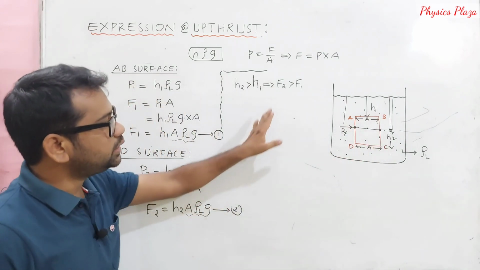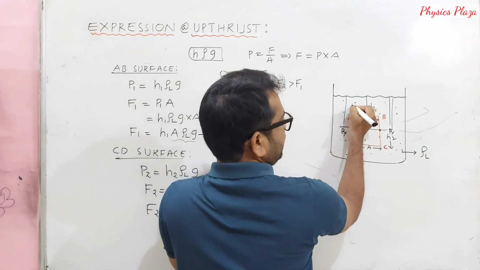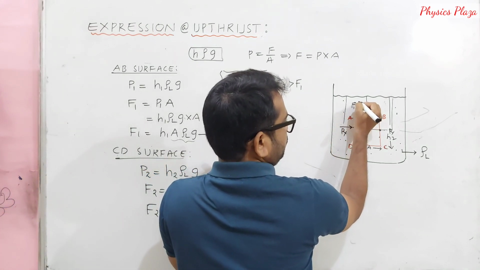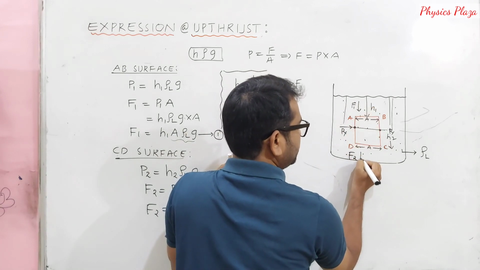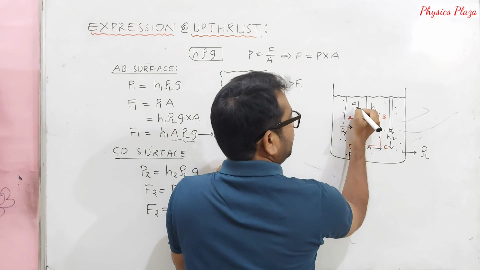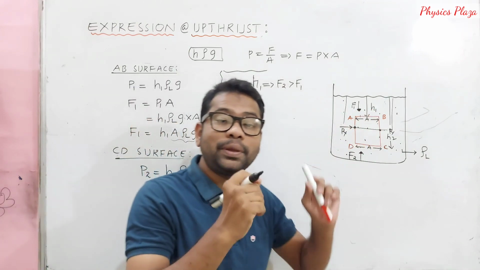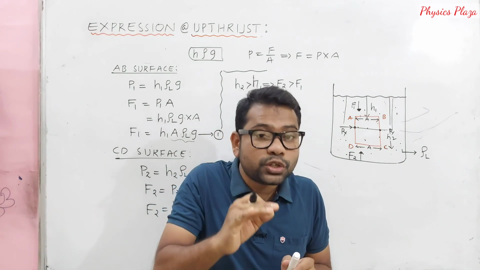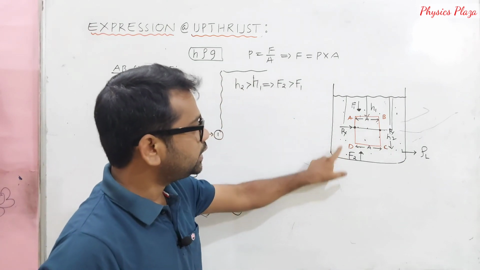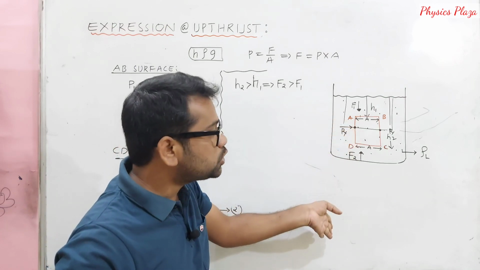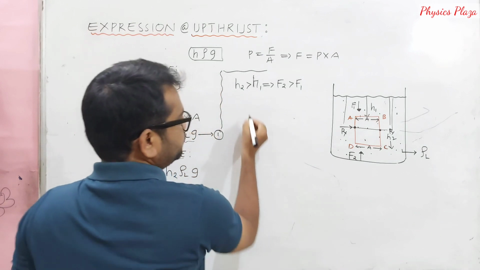Okay, here it is very clear that F2 is greater than F1. So children, here F1 will be acting in the downward direction, whereas F2 will be acting in the upward direction. The net force will always be in the direction of the force with the maximum magnitude. So here F2 is greater than F1, obviously the net force will be in the upward direction only. How to calculate the net force here?